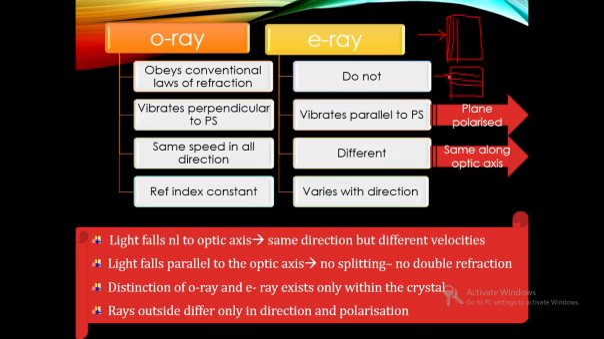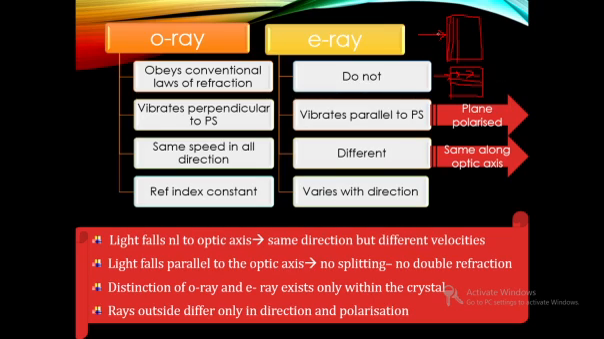The ray passing through the crystal will not undergo any splitting, because they have the same velocity. Whether it be ordinary or extraordinary, they have the same velocity. So no splitting of light will happen. They will proceed as a single ray. No double refraction will happen.